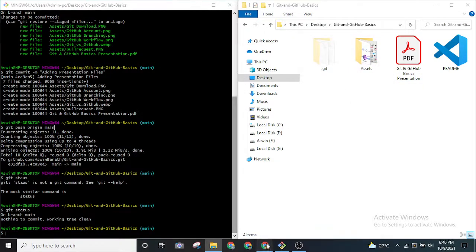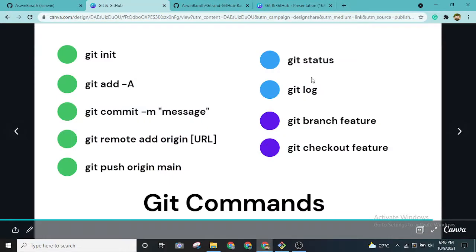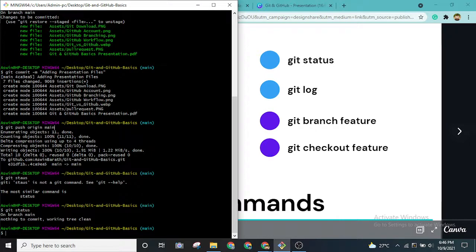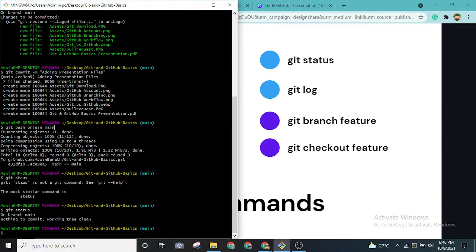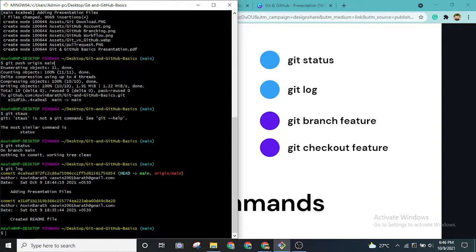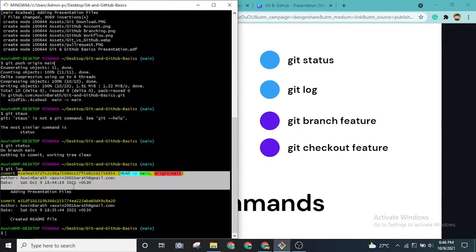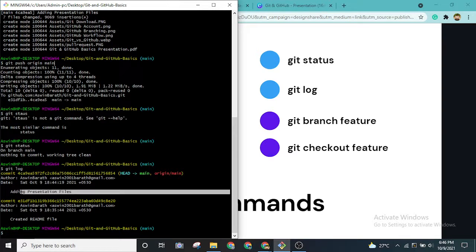Okay, so now let me show you another command called git log. Okay, so till now we have made two changes, right? One was creating the readme file, and second was adding all of the files, right? So when I use the git log command, it will show us all the commit history till now that we have made in our local repository. Okay, so as you can see, it has included my name and email ID, and has given us the timestamp of when we committed these file changes, and what the commit message was.